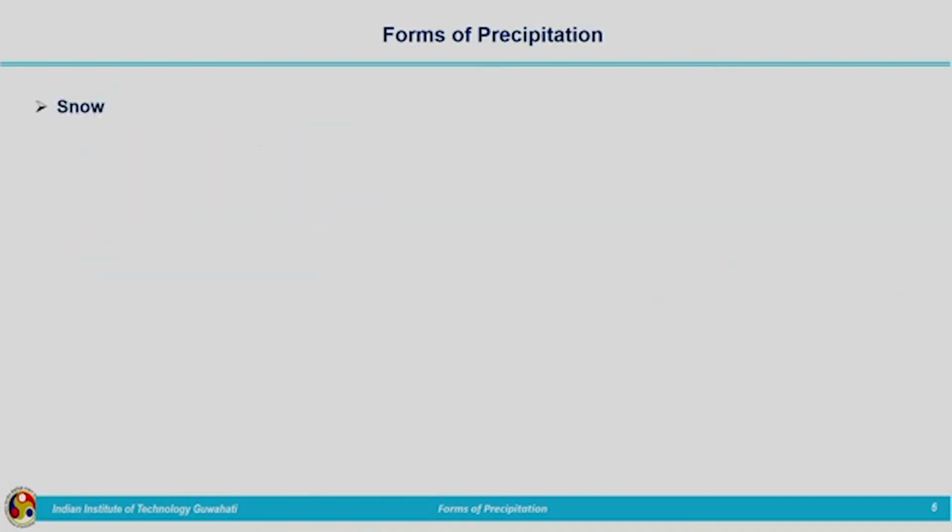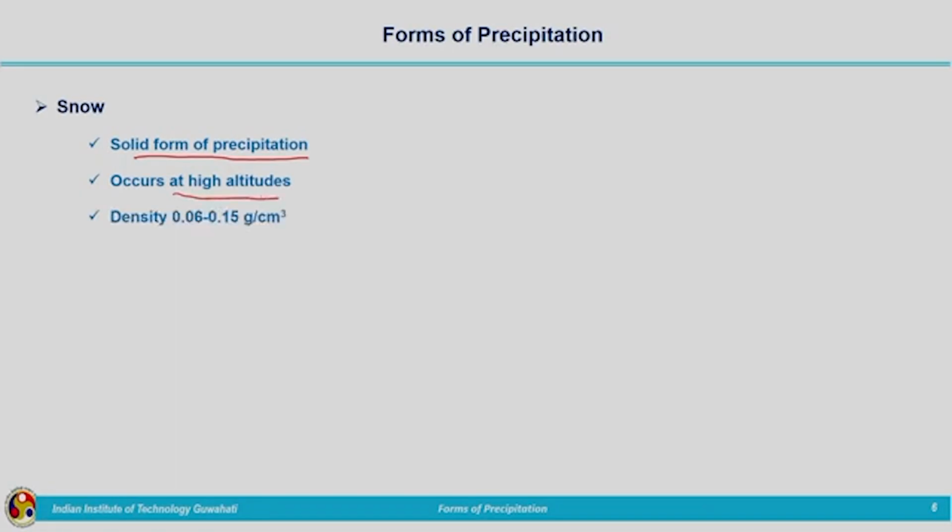Now, coming to snow. Snow is a solid form of precipitation. Certain parts of India, especially the Himalayan region, experience snowfall, not all over India. So, this is the solid form of precipitation. It occurs at high altitudes. Snowfall occurs at higher altitudes. The density of snow is around 0.06 to 0.15 grams per cubic centimeter.